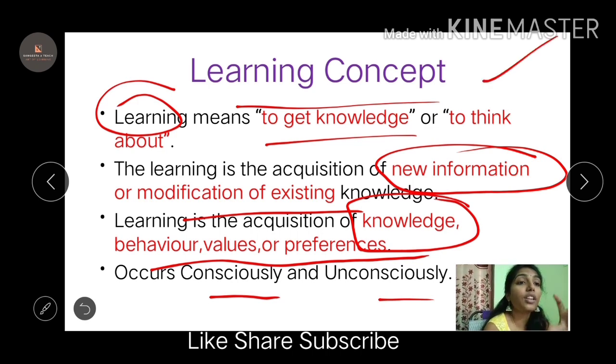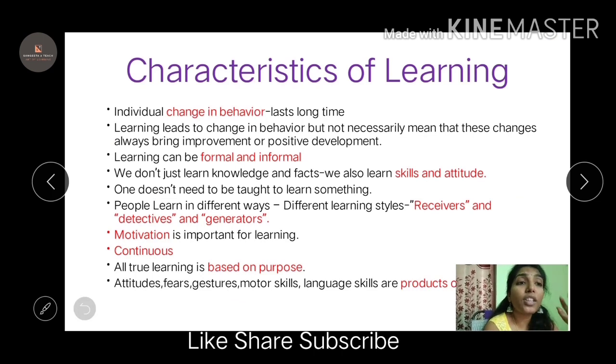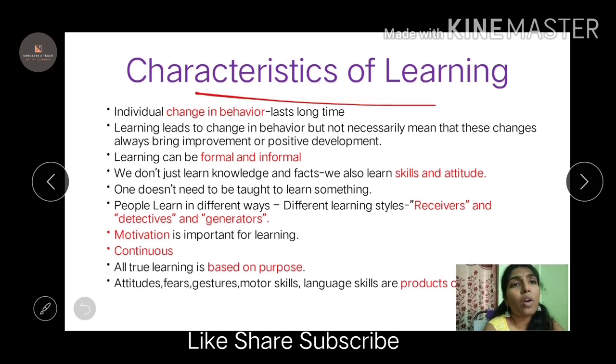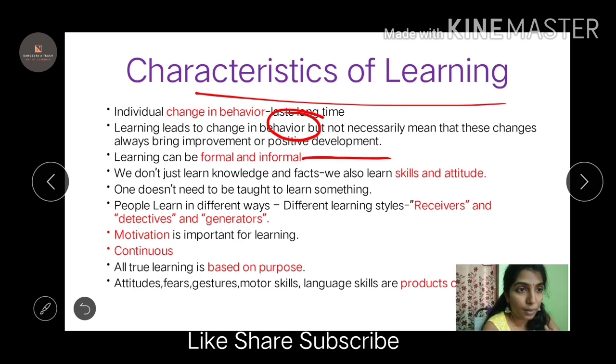Learning is nothing but acquiring knowledge, right? Coming to the characteristics of learning. What is learning actually? Learning is acquiring knowledge. What am I doing with this acquired knowledge? I am changing my own behavior. The change in behavior that I expect is to be positive and it has to last for a very long time. Learning leads to a change in behavior, but necessarily it should be in terms of positive development.